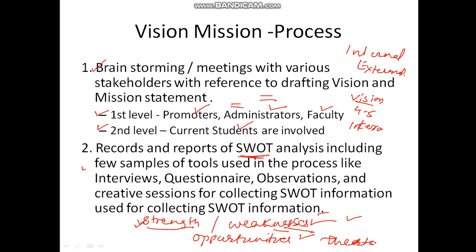What are your opportunities? How can you utilize your location, get some opportunities, and improve your institute? And what are your threats? You have to identify all this and make a report of it. All these internal stakeholders are responsible for this.